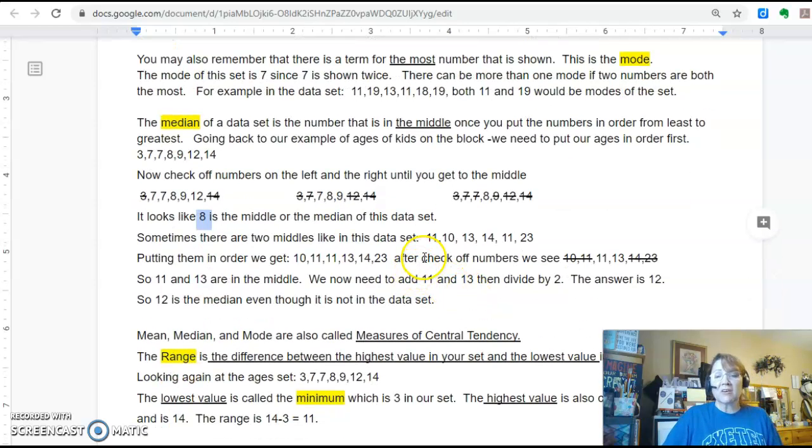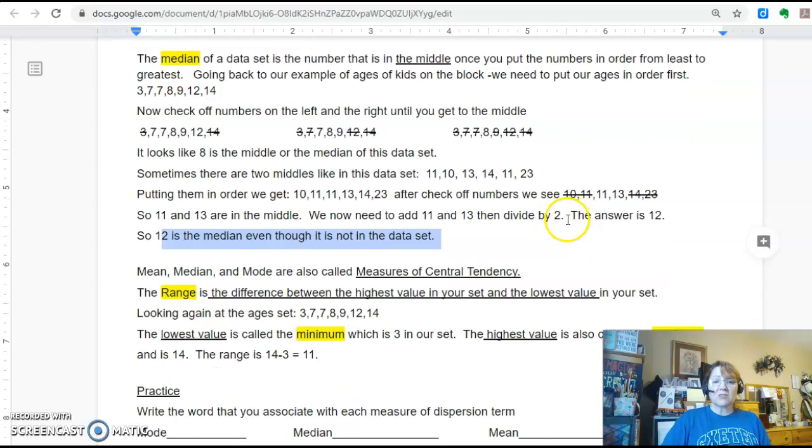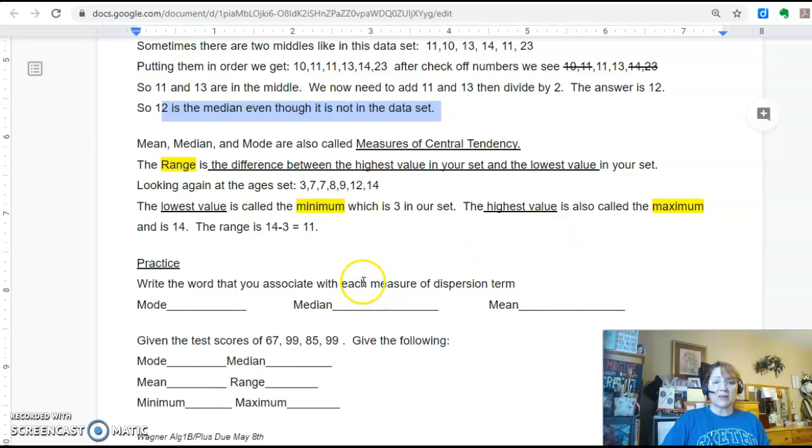So sometimes there are 2 middles. So when I put things in order and I start crossing things off, I cross out the 10 and the 23, then I cross out the 11 and the 14. I notice I have both 11 and 13 in the middle. So in order to find the median, I have to actually add them together and divide by 2, and the answer is 12. So 12 is the median even though I don't see it in my data. So that's important.